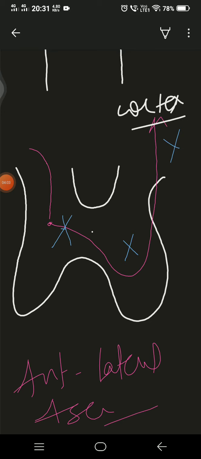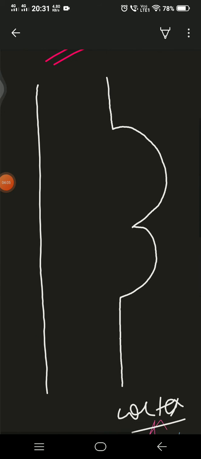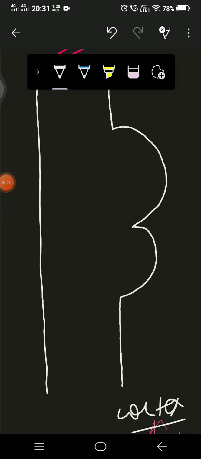Now let's come back to our previous diagram. Here I am drawing two main structures which are responsible for this painkilling system, or brain opiate system. The very first is the nucleus of Raphe. That is very important, because it is mainly present in the upper part of the pons and the upper part of the medulla, that is, at the pontomedullary junction.